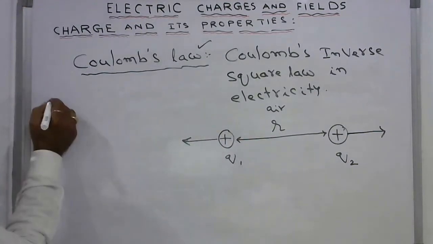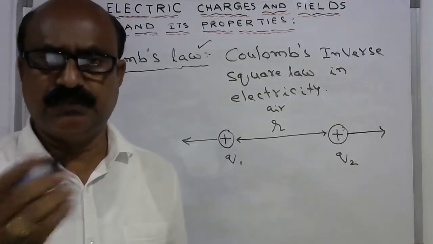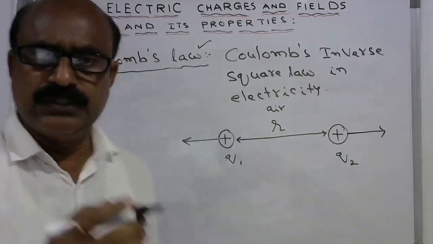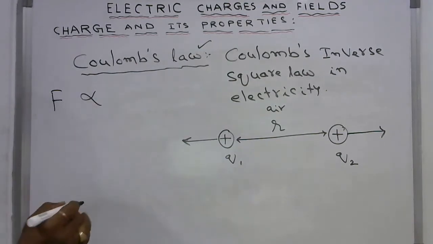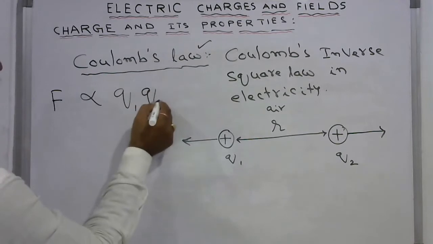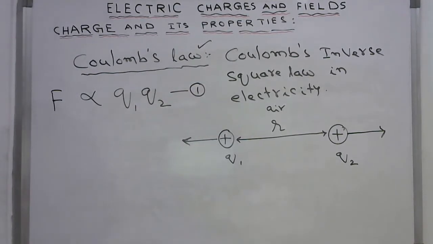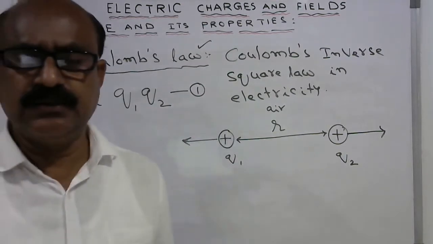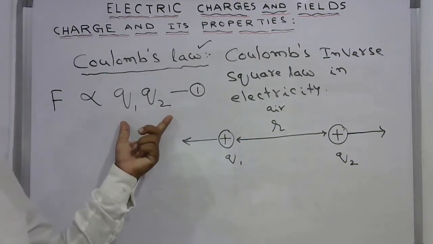So the force is a force of either attraction or repulsion. In this case it is a repulsive force. The force of repulsion is directly proportional to the product of the two charges. This is equation 1. The repulsive or attractive force is directly proportional to the product of the two charges.